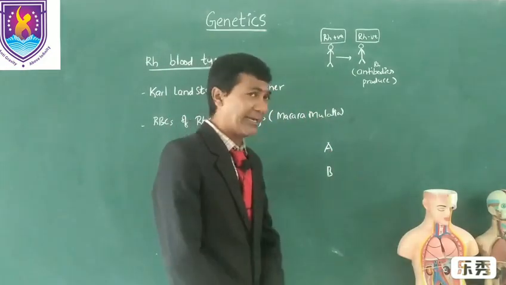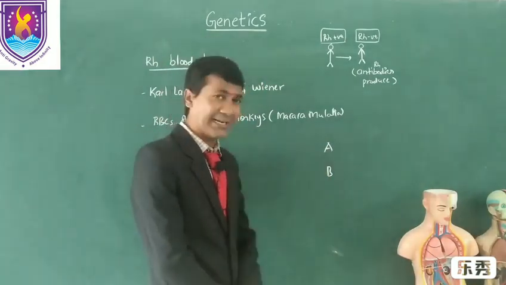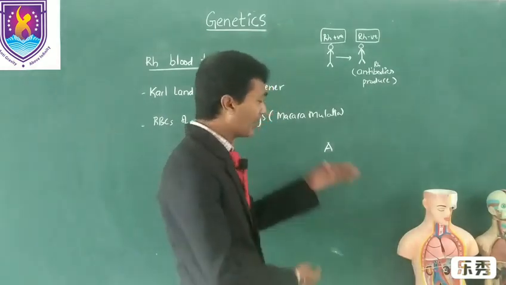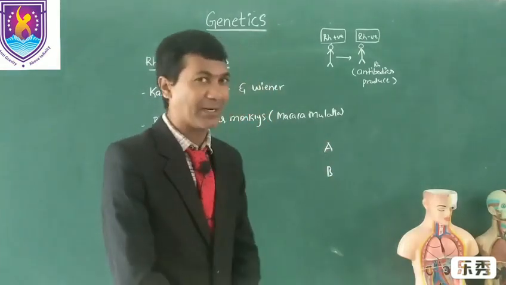So if antigen A is on the surface of the RBC, they are said to be A blood group. If B antigen is found on the RBC surface, they are said to be B blood group. And if both are present on the surface of RBC, they are said to be AB blood group.